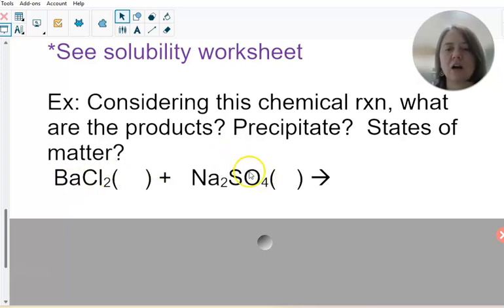So I want you to write this down with your products, step 1. Then I want you to balance it, step 2. Then I want you to look at your 4 compounds and figure out the states of matter of each of them. And then I want you to tell me which one is the precipitate. All right, so there was a bunch of steps. I'll give you some time to do that.